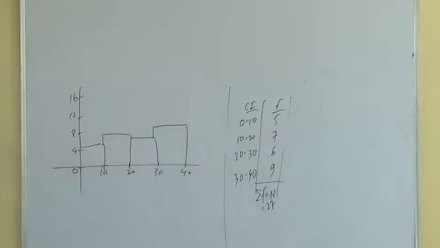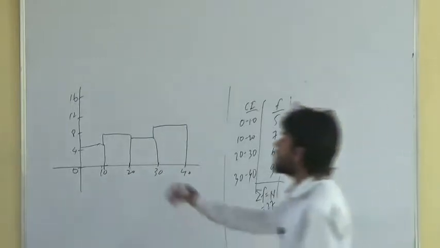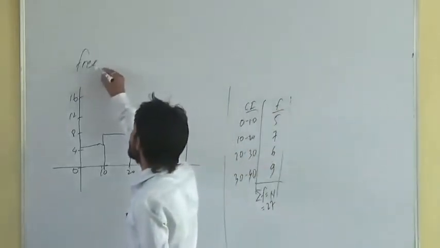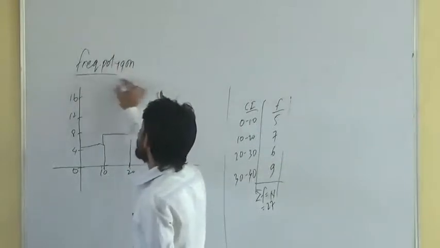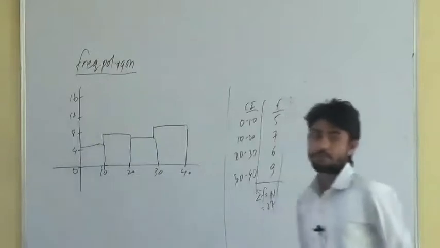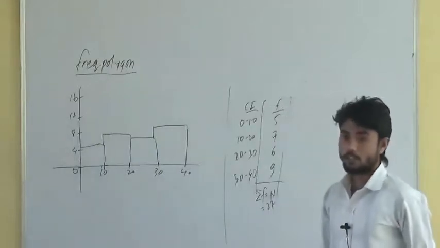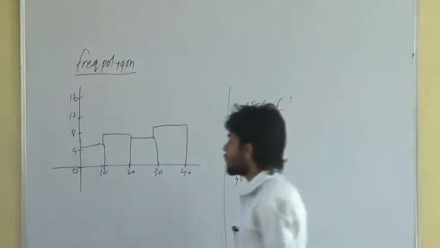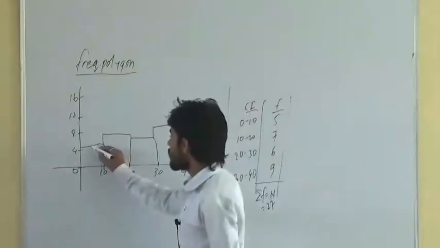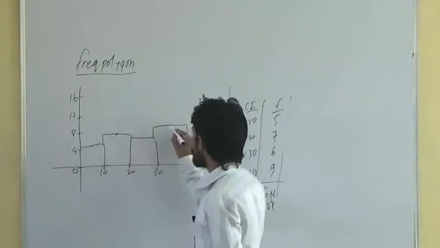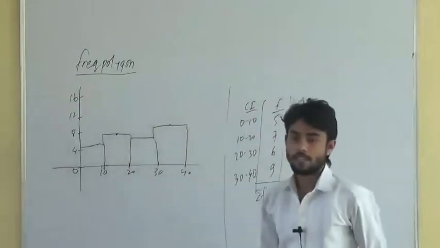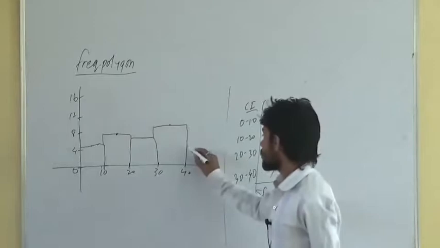Histogram. Now, how is this frequency polygon prepared here? We are doing frequency polygon, and for frequency polygon, you have to first draw this histogram. After this one, what you have to do? You have to find out the midpoints of all these bars here. Midpoints. Getting it? You have to find the midpoints here also.